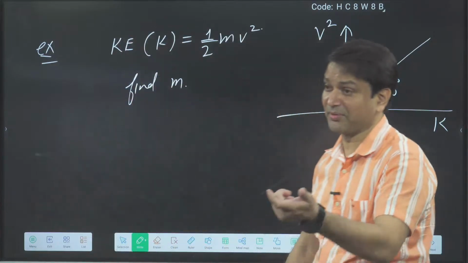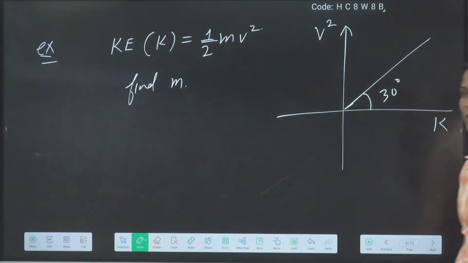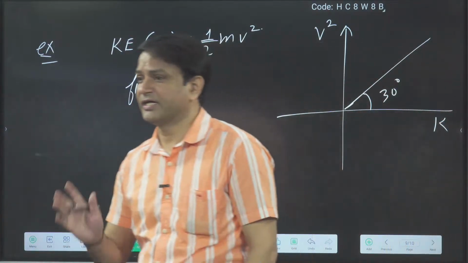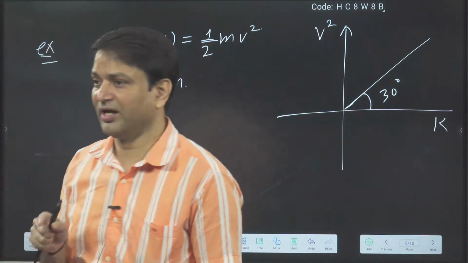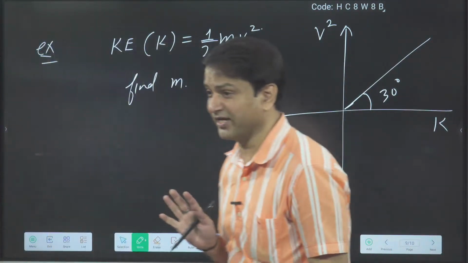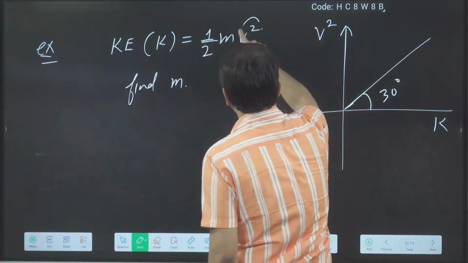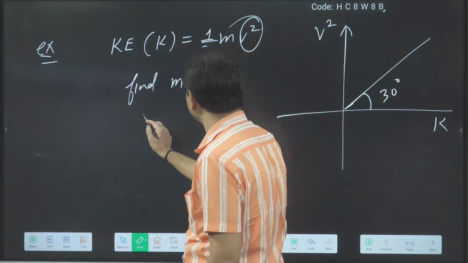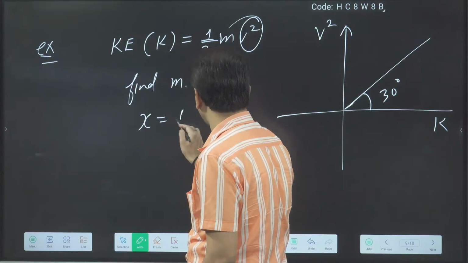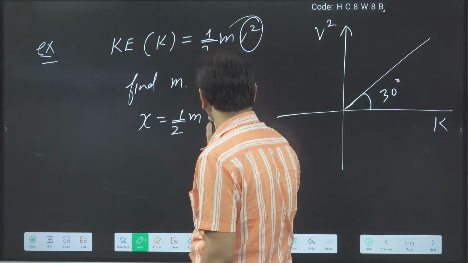Small twist I have given. Maybe I will check that both of you have focused on that or not. Here, what I plotted on the y-axis is v square, and what I plotted on the x-axis is k. So what I will do? V square I will replace by y, and k I am plotting on x. So x is equal to half m into y.